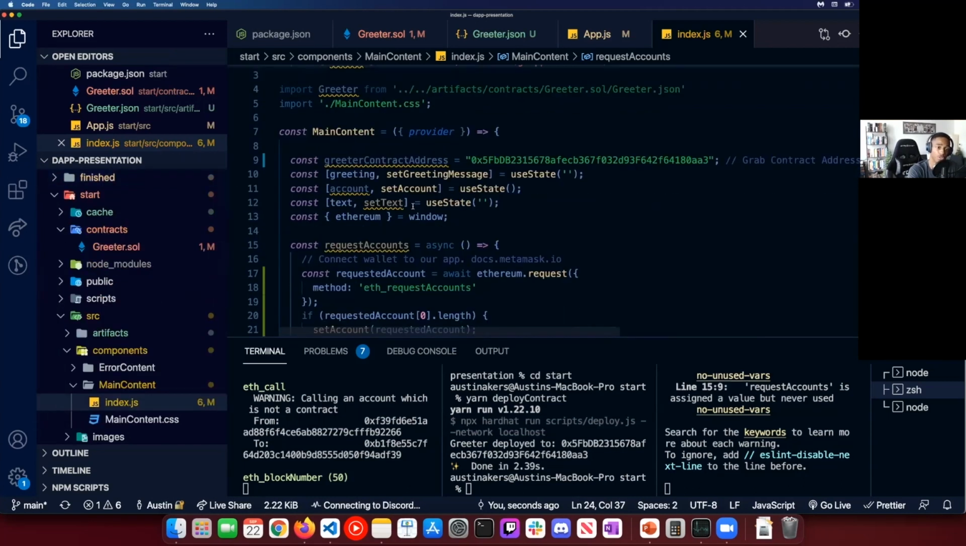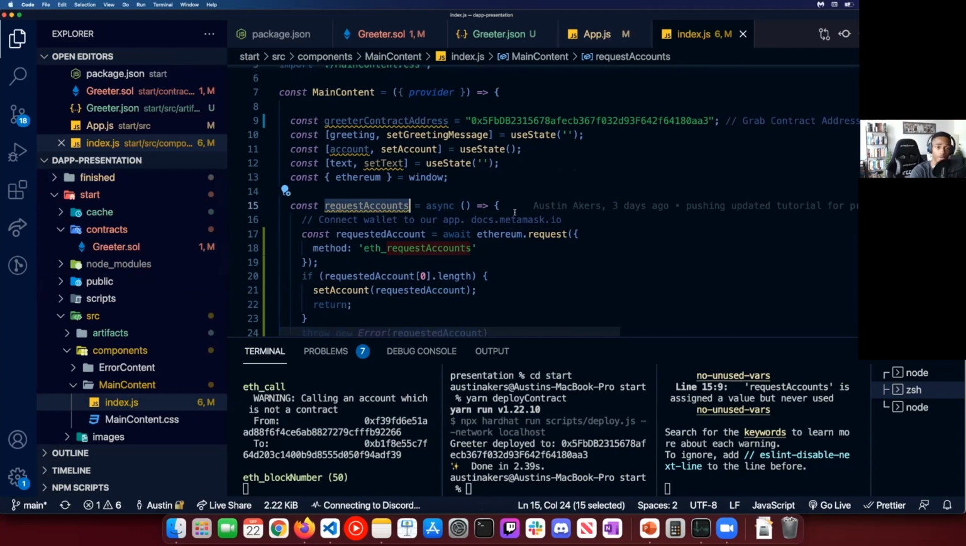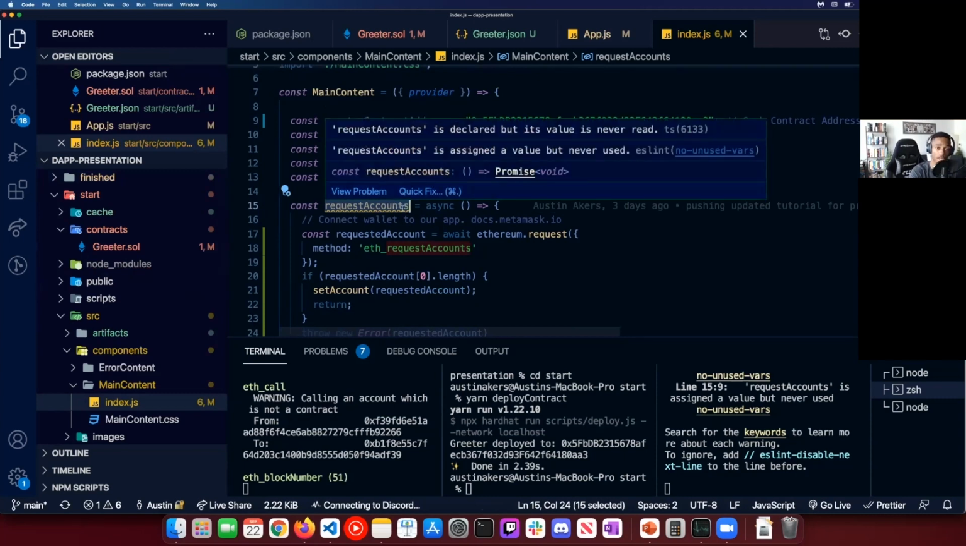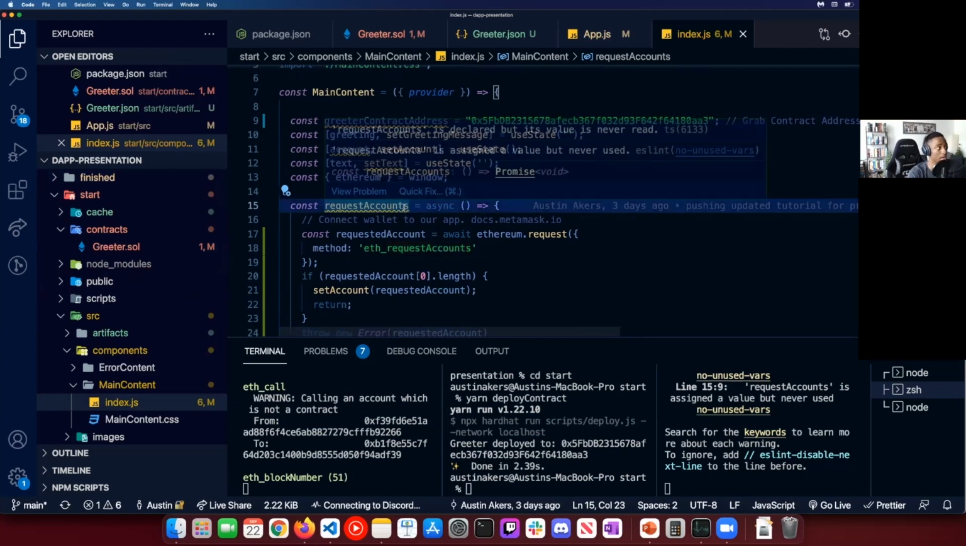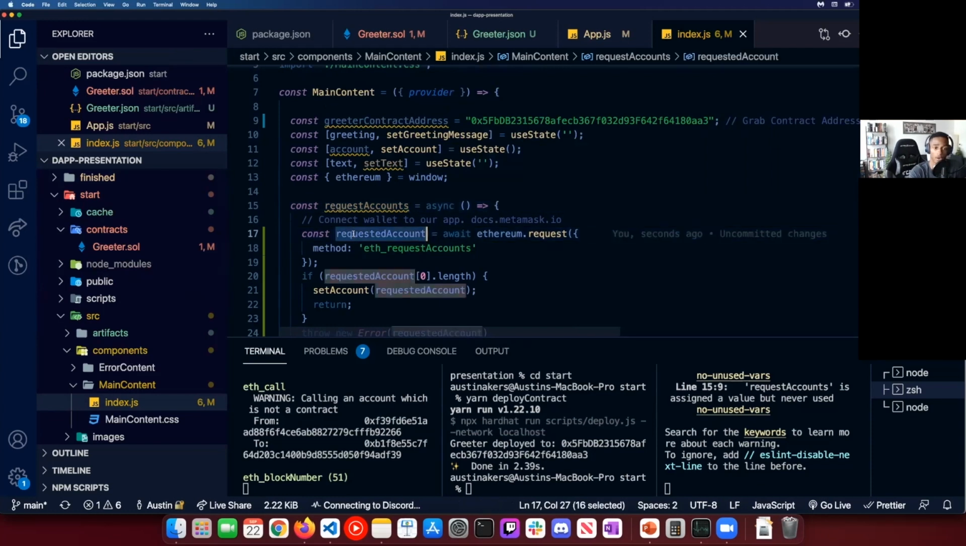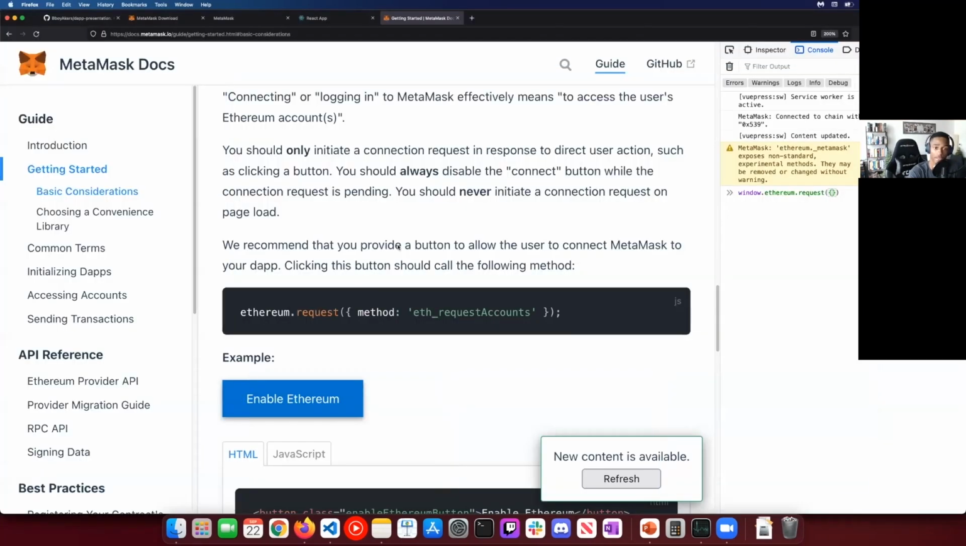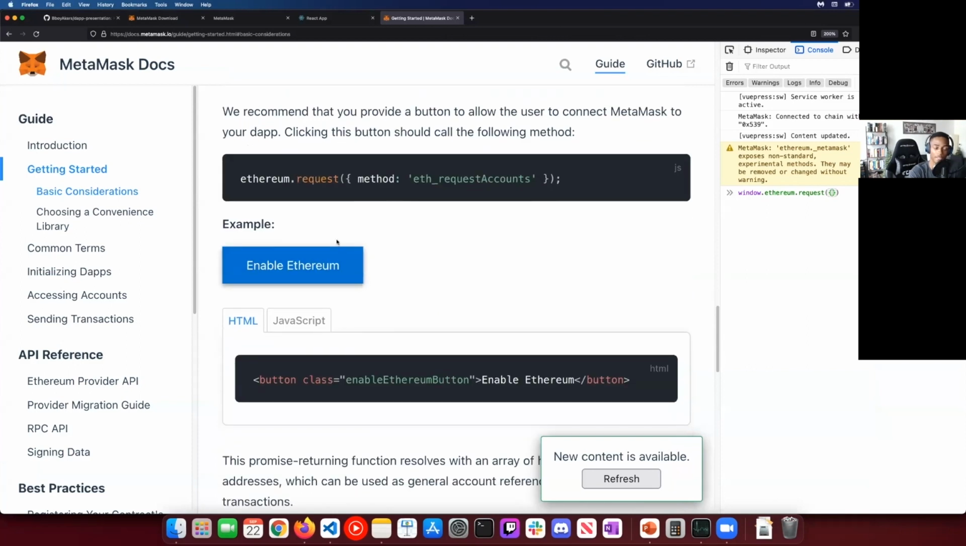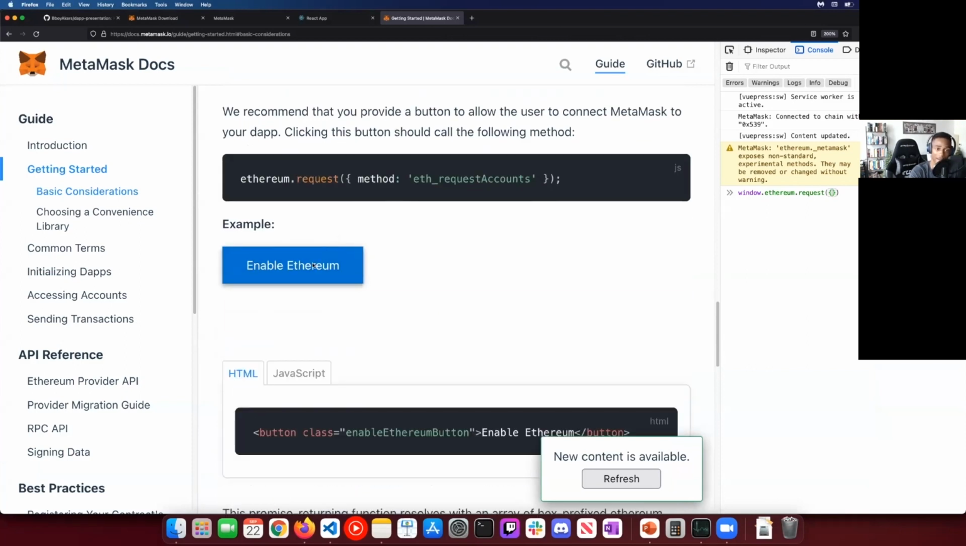But essentially what we're doing here is building out a function that wants to request access to our MetaMask wallet, right? We do that using the Ethereum.request method. And this right here, this eth_requestAccounts, essentially what'll happen is I'll click this right now, and we can take a look.